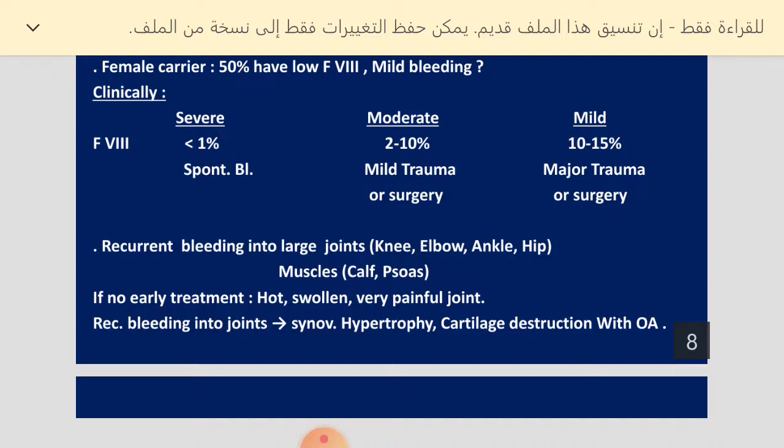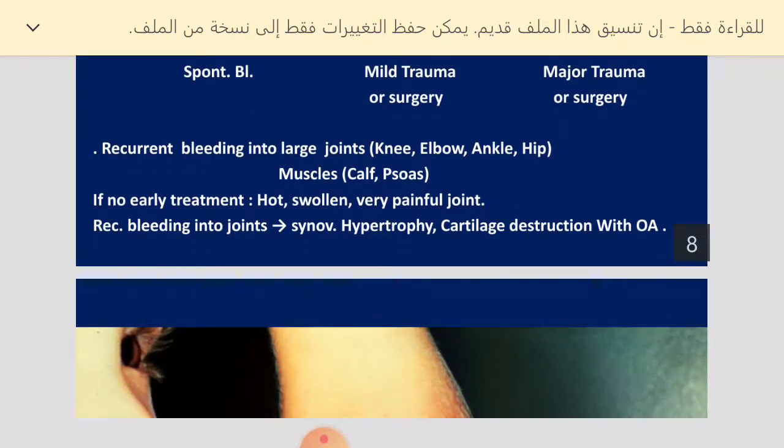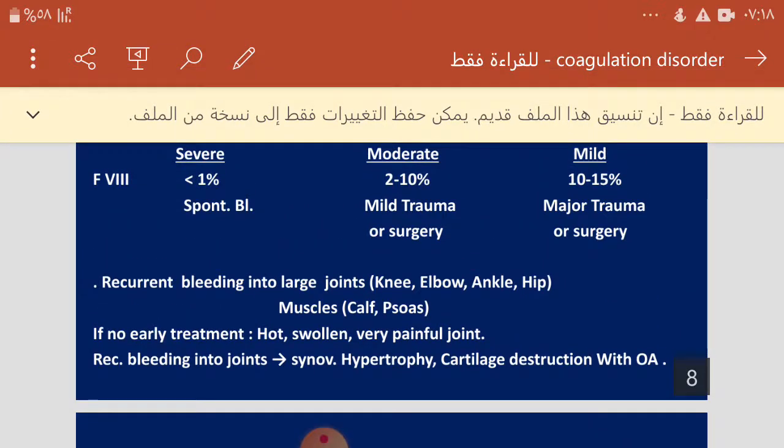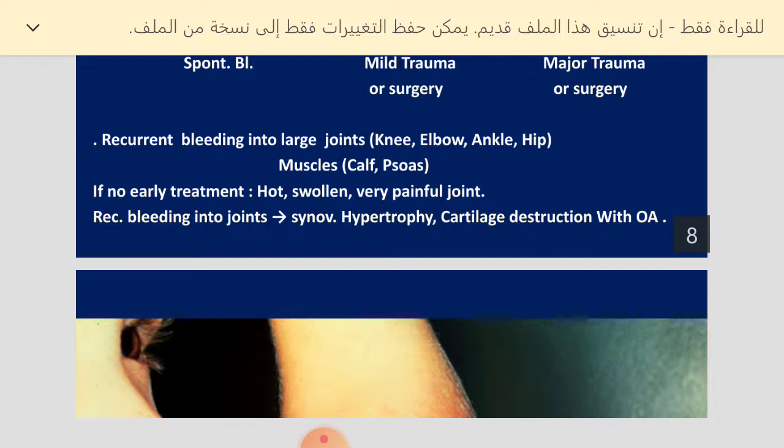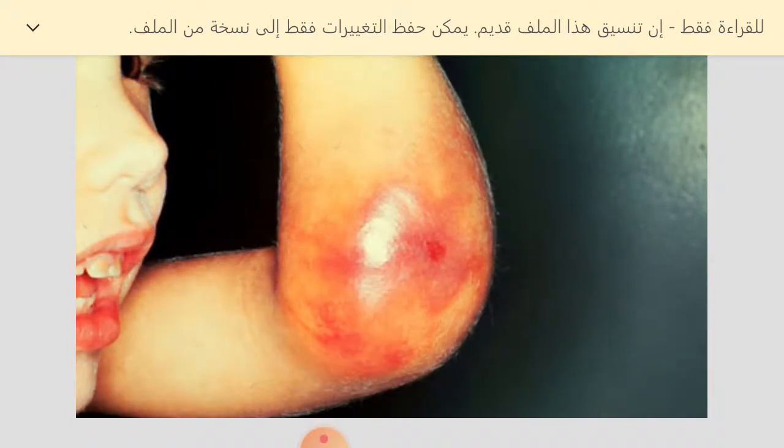Once we have bleeding in the joints, we have features of inflammation: the joint is hot, swollen, and very painful. Because of this recurrent bleeding, there are long-term sequelae: synovial hypertrophy, which leads to cartilage destruction and features of osteoarthrosis. As you see in this picture, there is joint swelling in the elbow joint, which is inflamed, hot, and swollen.